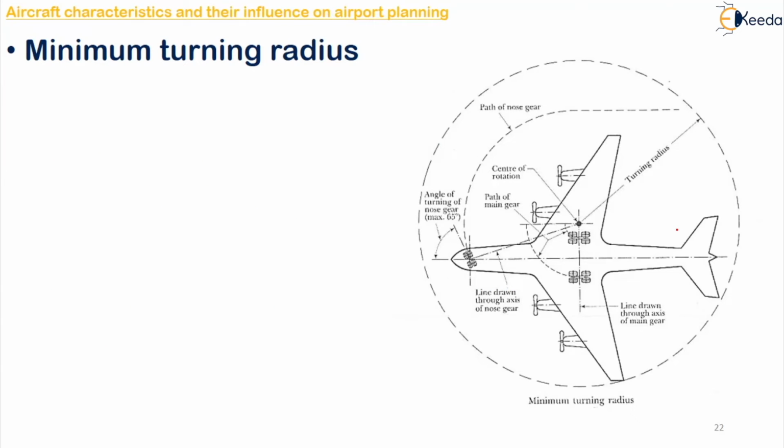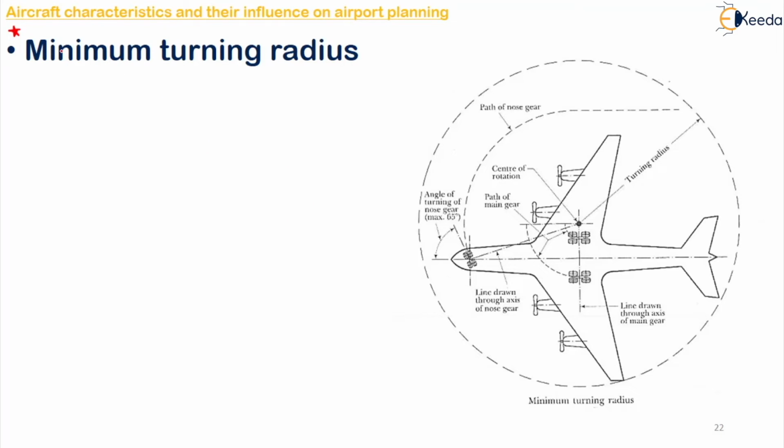Next, getting into the next one, very important, is the minimum turning radius. In order to know how much distance is required for turning of the aircraft, minimum turning radius is important. Normally this will help you to decide the radius of your taxiway and to ascertain its position in the landing apron and your hangars.